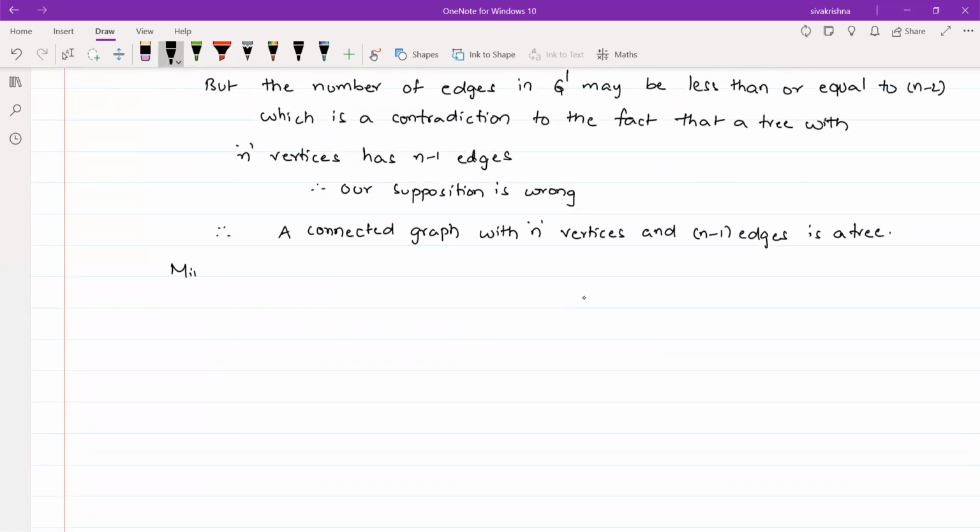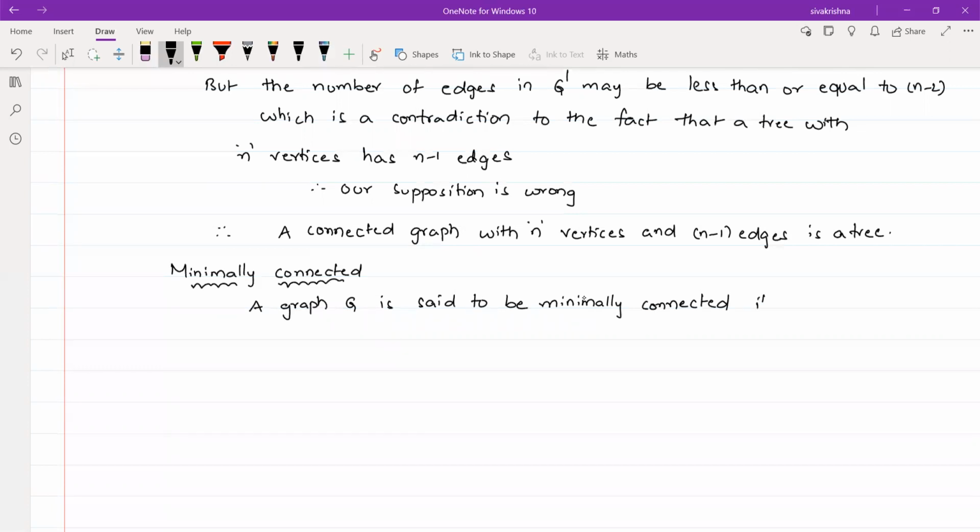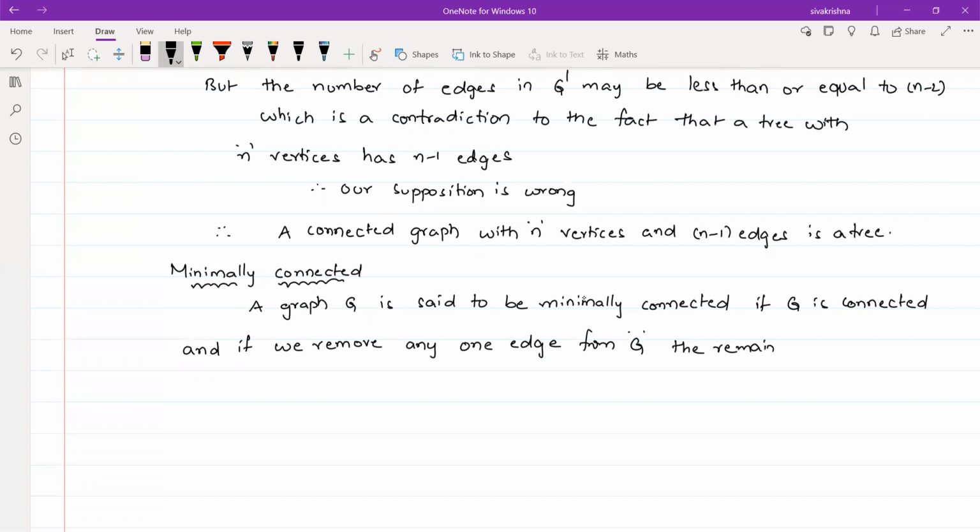Coming to the next definition, that is minimally connected. A graph G is said to be minimally connected if G is connected and if we remove any one edge from G, the remaining graph is disconnected.